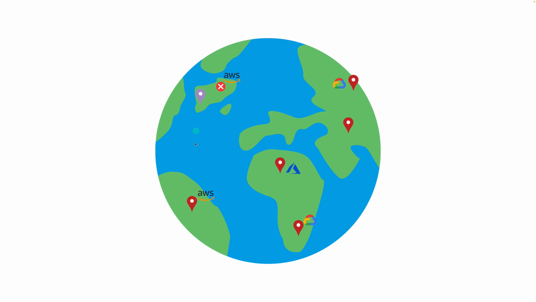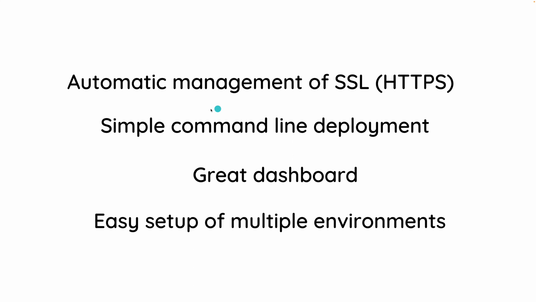So this is what's great about Control Plane and why I want to show it to you. And it also comes with a lot of other great features. So automatic management of SSL, which enables HTTPS on your web server, which is a pain to configure on your own if you ever tried it. There's a simple command line interface for deployment.